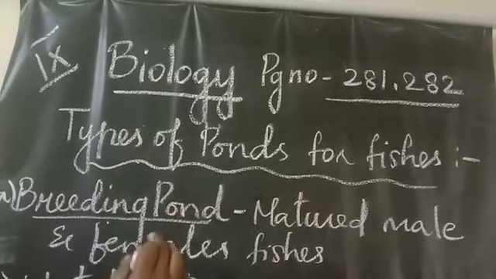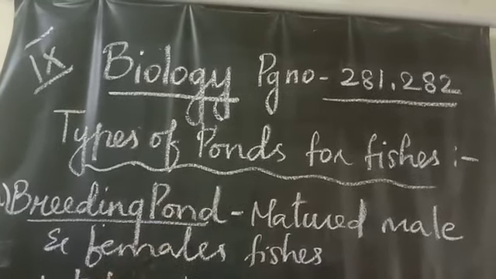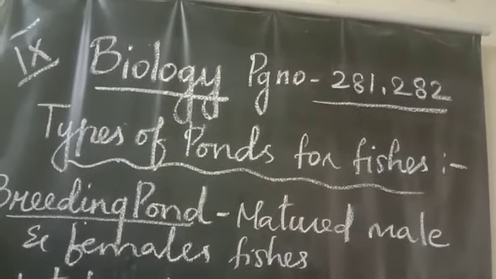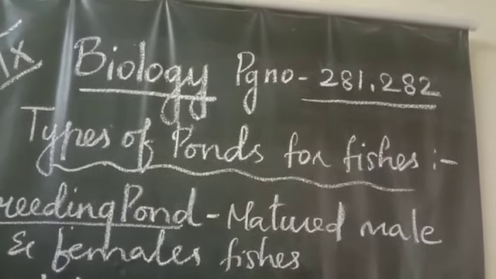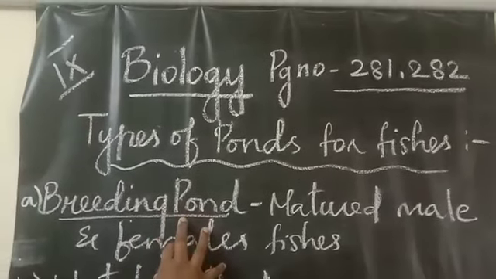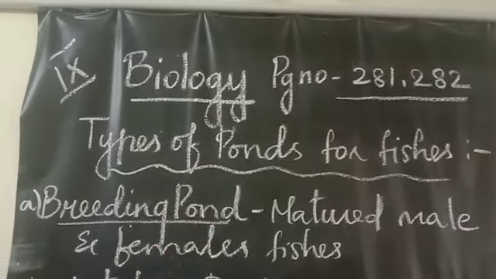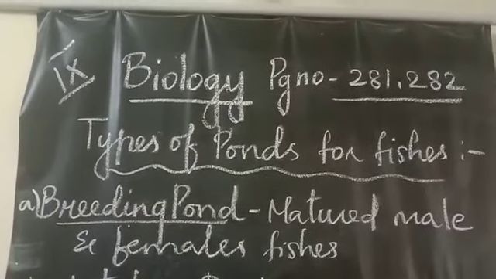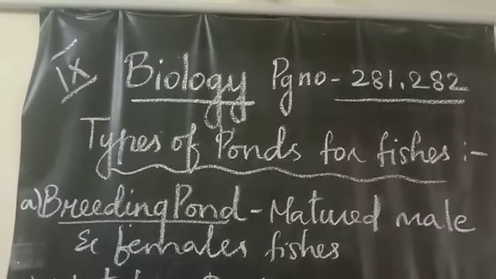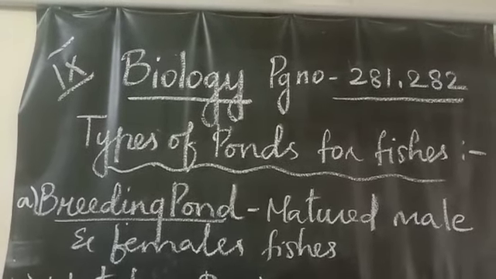The matured female will start laying the eggs, and the male will start releasing the sperm cells in the water. Through this, the breeding pond process takes place. The egg will be fertilized and hatched, and it takes some time for the fertilization process.